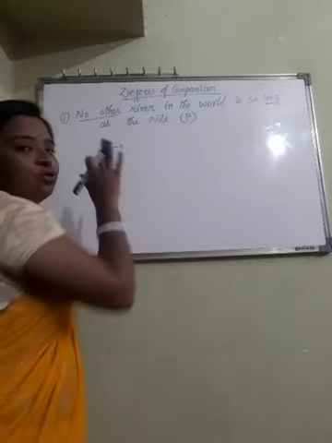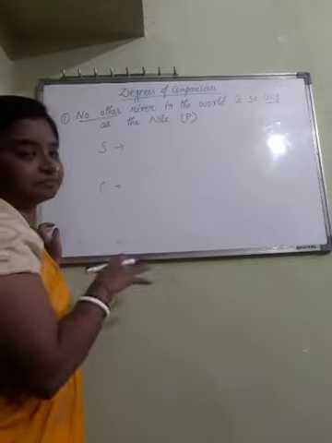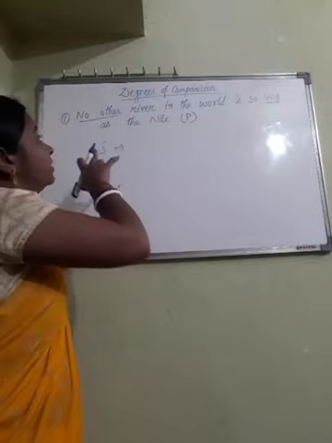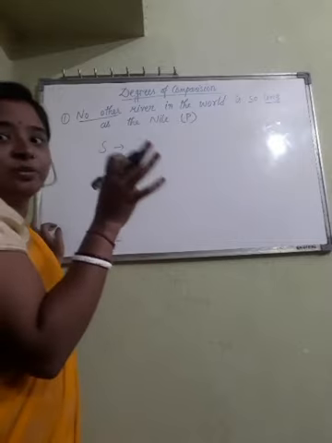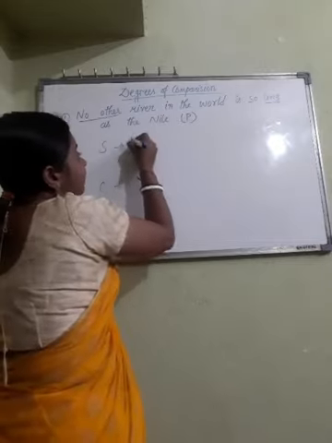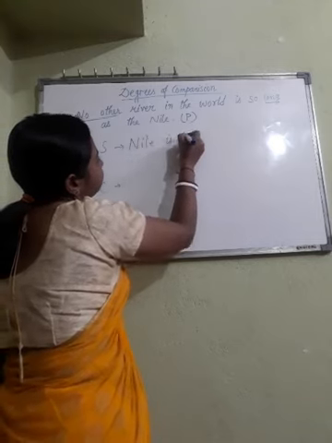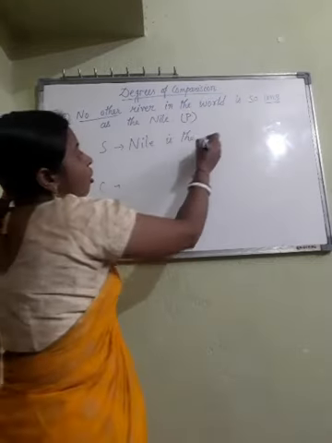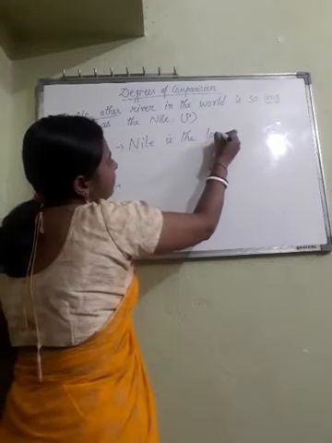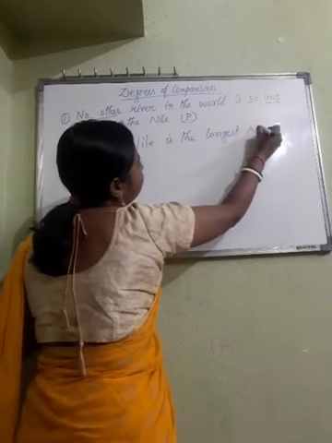Now let us change into superlative first, because I think it is the easiest. Coming to this question, no other river in the world is so long as the Nile. It means the answer will be: Nile is the longest. What will be the superlative degree for long? Longest. Nile is the longest river in the world.